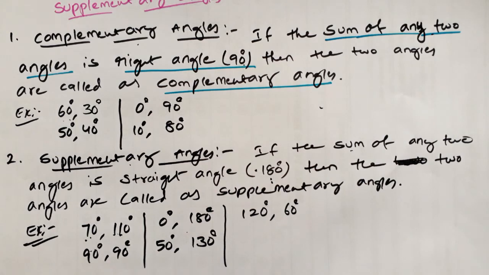That's it. Complementary means 90. Supplementary means 180. Remember like that.